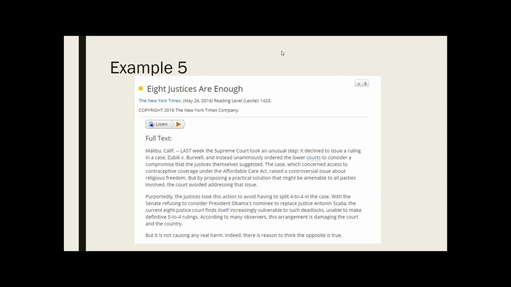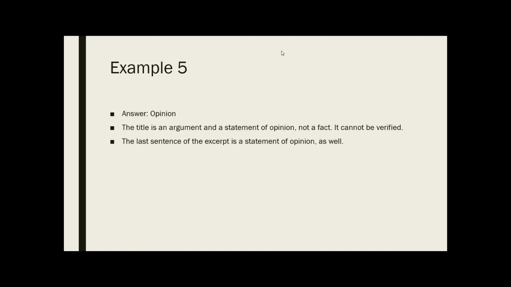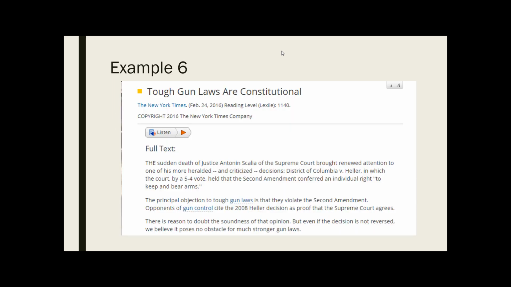So here we have one that is a little more tricky to tell that this is an opinion piece, right? Because there's no first person language in here. This is all written in the third person. And reading through these first 3 paragraphs, we don't see a lot of positive or negative description. But we do see a strong statement of opinion in that last sentence there in the third paragraph. And we can also tell from the title, right? The title is not giving us a fact, it is making an argument. So this is an opinion-based piece. One more example.